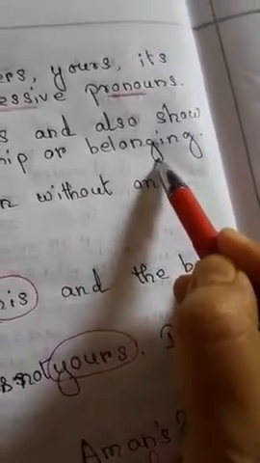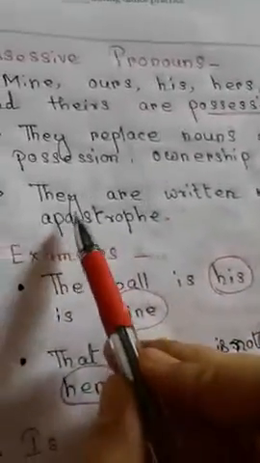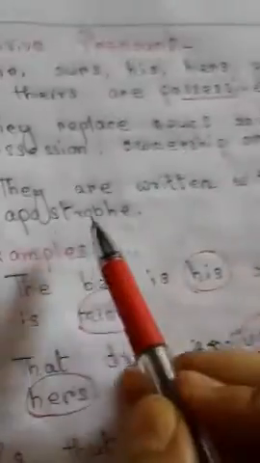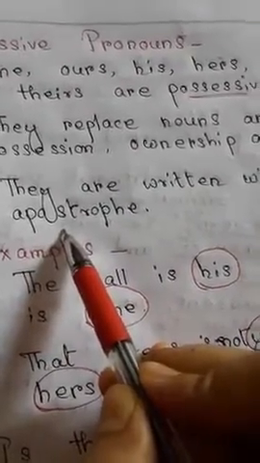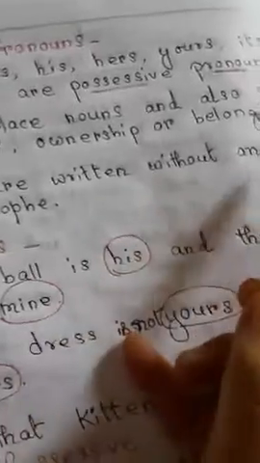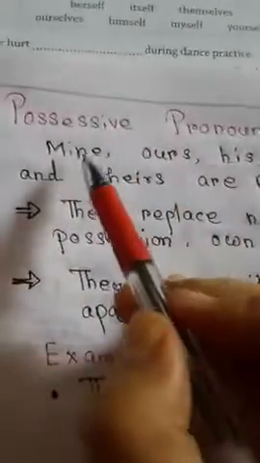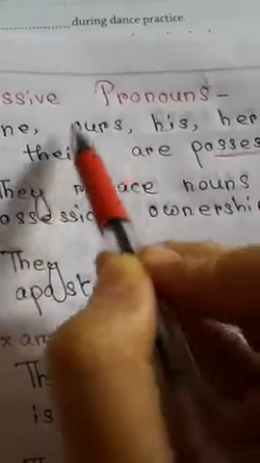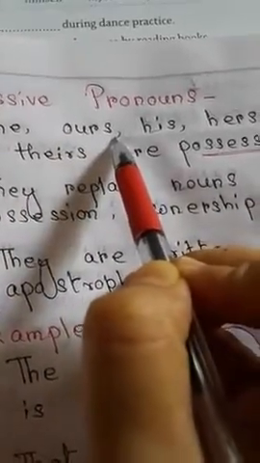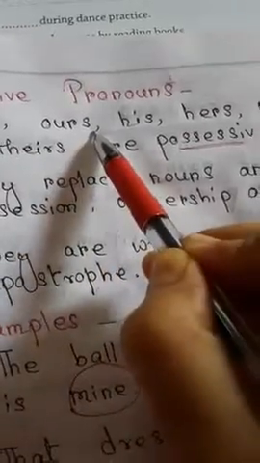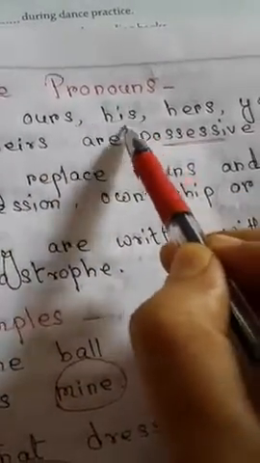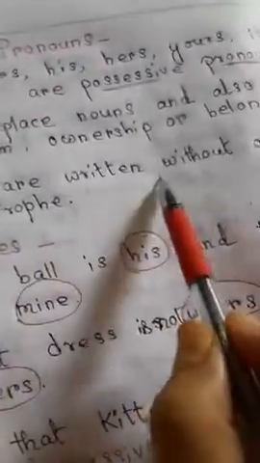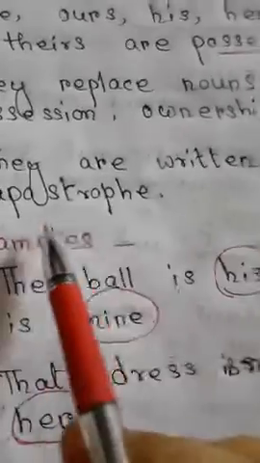They are written without an apostrophe. Like you can see here, mine, ours. Is there any apostrophe? No, because possessive pronouns do not use any apostrophe. His, is there any apostrophe? There is no apostrophe.